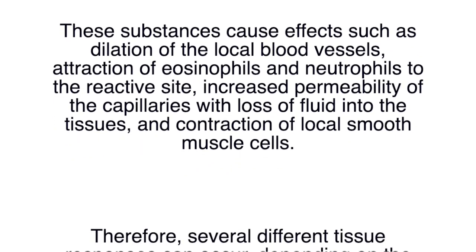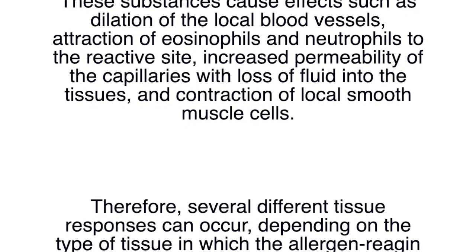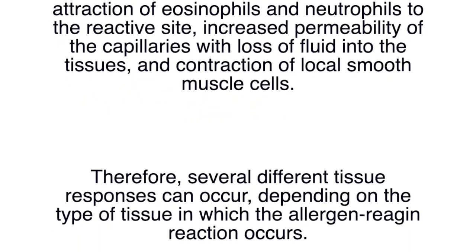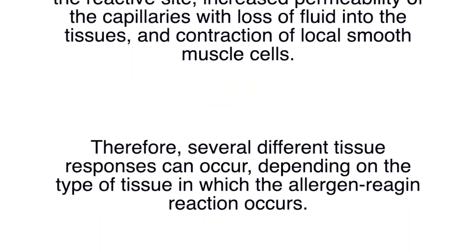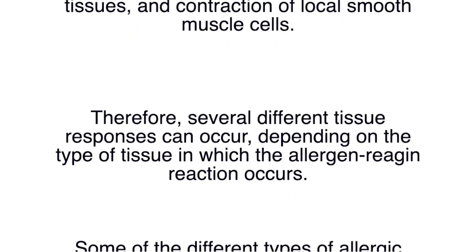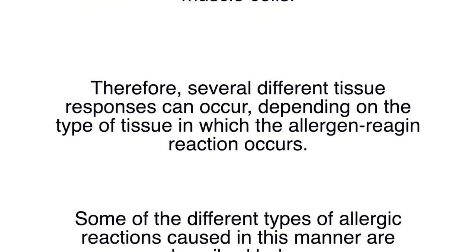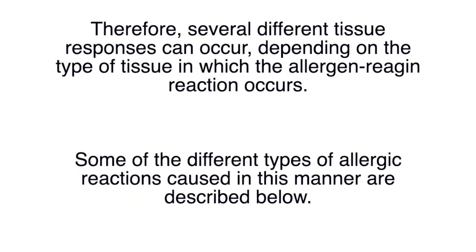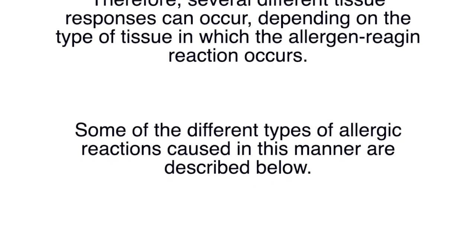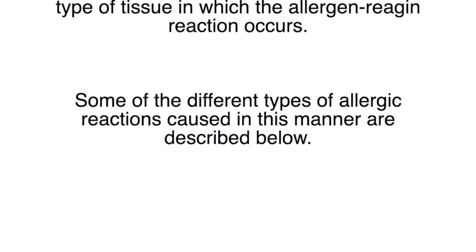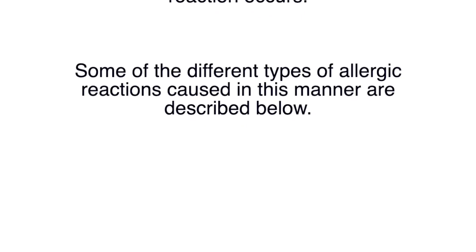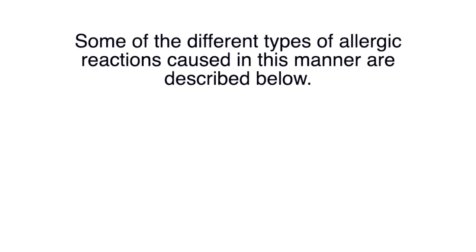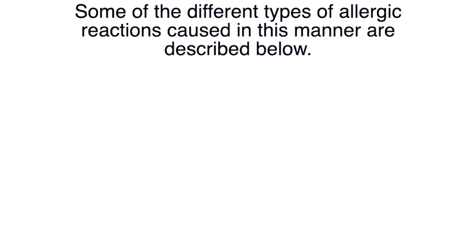These substances cause effects such as dilatation of the local blood vessels, attraction of eosinophils and neutrophils to the reactive site, increased permeability of the capillaries with loss of fluid into the tissues, and contraction of local smooth muscle cells. Therefore, several different tissue responses can occur depending on the type of tissue in which the allergen reaction occurs. Some of the different types of allergic reactions caused in this manner are described below.